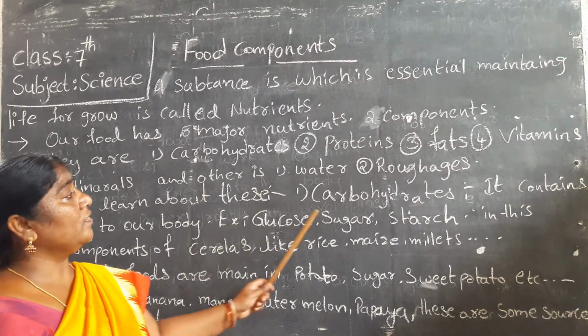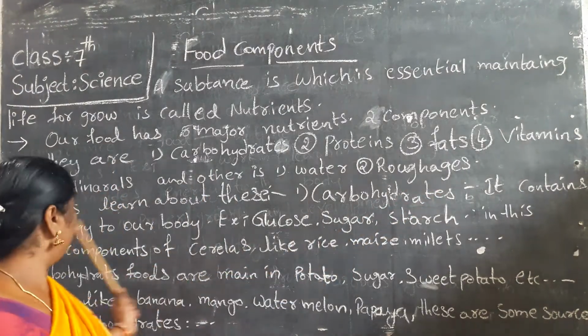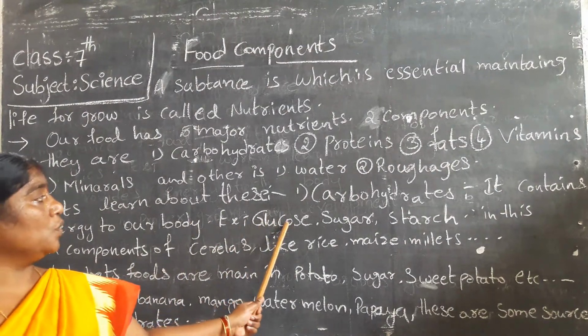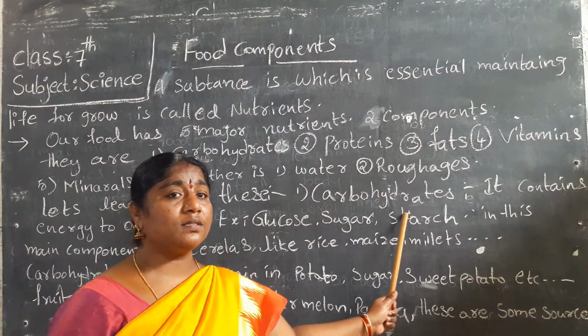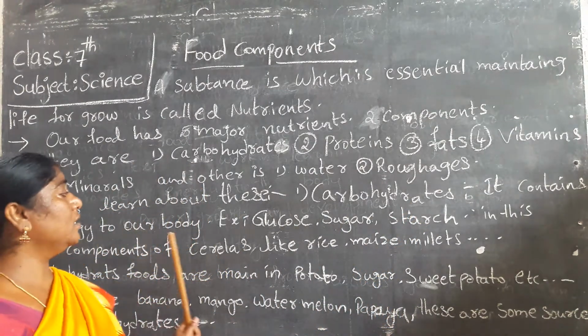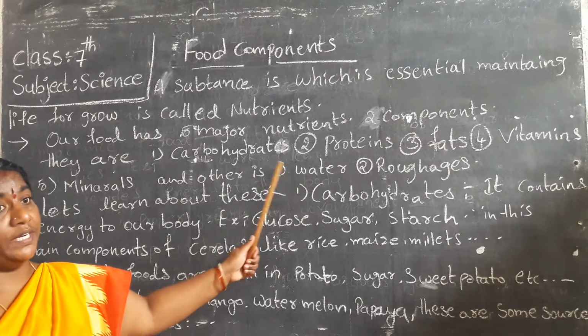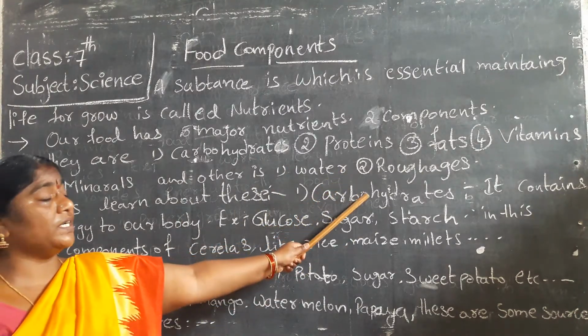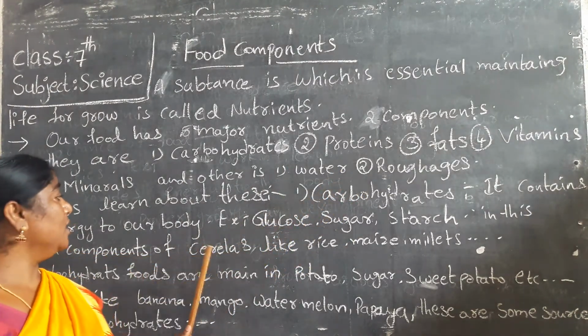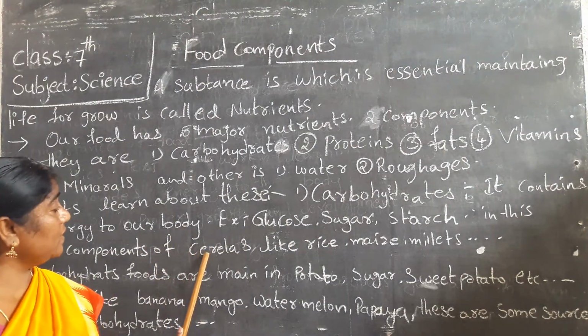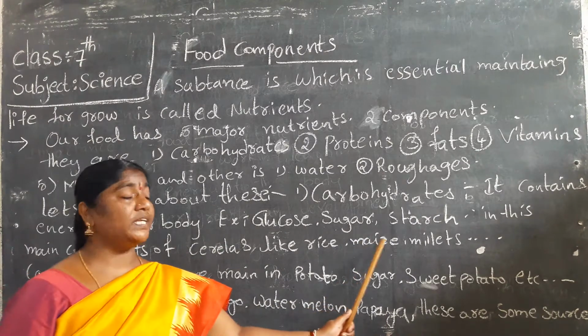Carbohydrates give energy to our body. Examples are glucose, sugar, starch. Starch is the main component of carbohydrates. Which foods have starch? Cereals like rice, maize, millets.